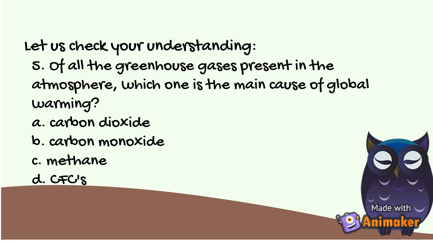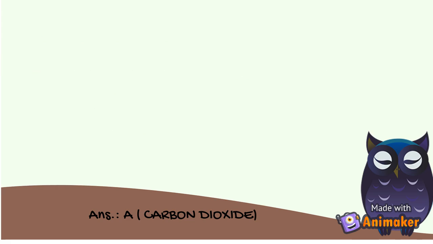Of all the greenhouse gases present in the atmosphere, which one is the main cause of global warming? A. Carbon dioxide. B. Carbon monoxide. C. Methane. D. CFCs. The correct answer is letter A, carbon dioxide. Were you able to get all of the answers correctly? Very good.